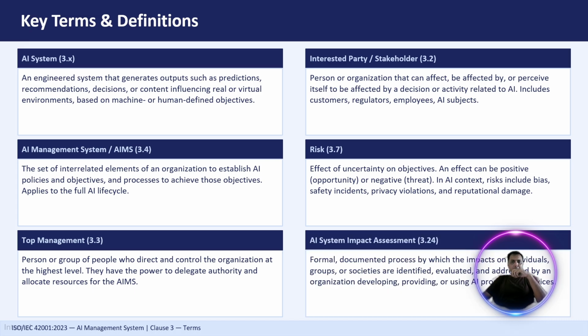Then we have AI impact assessment. So AI impact assessment is a structured approach to review and understand how the AI system may impact people, organizations, or society, right? It helps us to identify risk before AI is deployed. The assessment considers privacy, fairness, ethics, security, and the legal compliances, right? So we have to make sure that all these things are being considered when we do an impact assessment for any kind of AI systems.